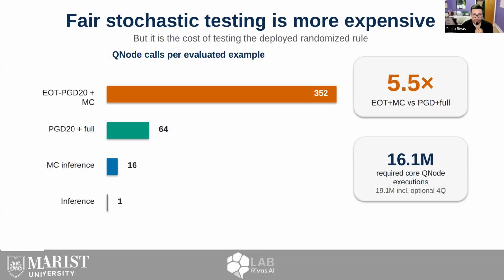5.5 times ratio. This matters because papers can make randomized defenses look attractive by using cheaper, weaker attacks. Our cost accounting says exactly what we pay to avoid that mistake. For the required experiment matrix, the total was about 16.1 million QNode executions. Including the optional 4-qubit check, it was about 19.1 million.